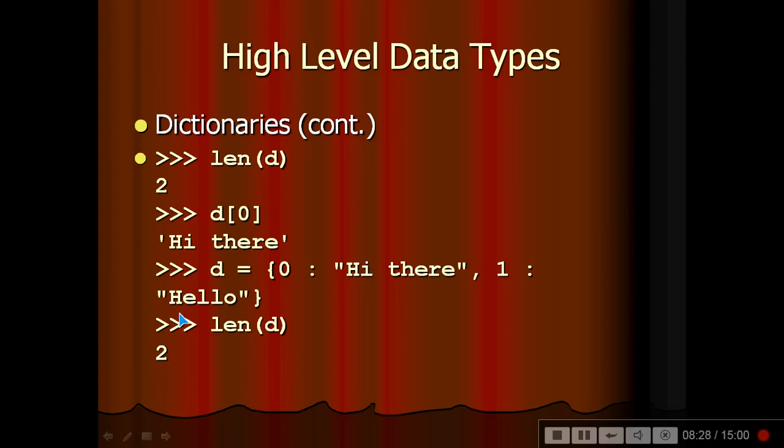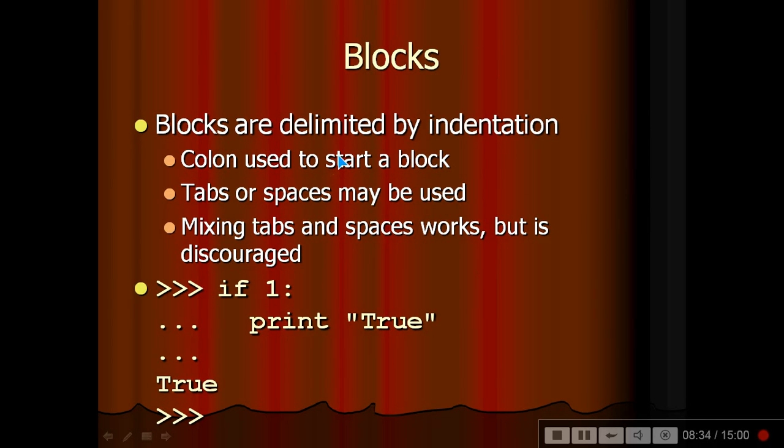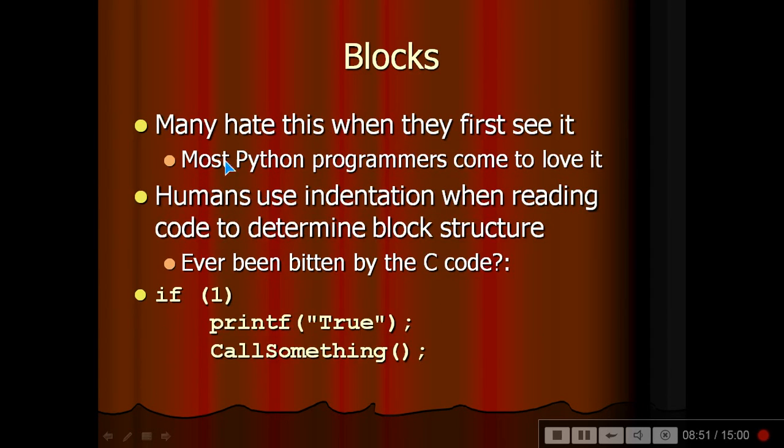Now we are talking about blocks. These are delimited by indentation, and a colon is used to start a block. This is how the block is started. Tabs or spaces may be used. Mixing tabs and spaces works, but you should not do it often. When they first see it, most Python programmers come to love it, because it is like writing in an MS Word document. Humans use indentation when reading code to determine the block structure. Have you ever been bitten by C code? Yes, everyone has. For example, an if followed by a printf, then call something.